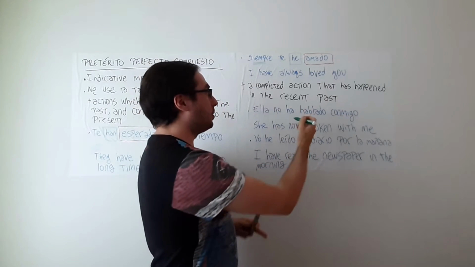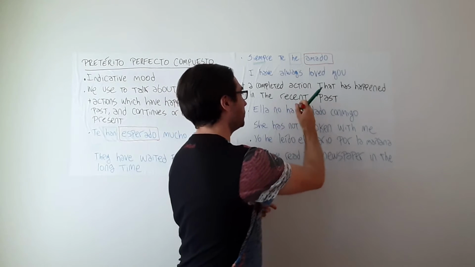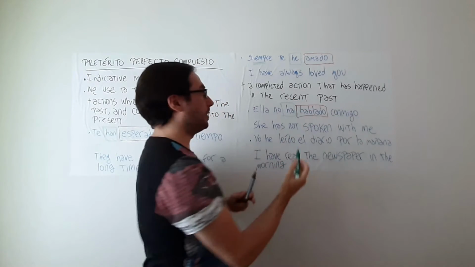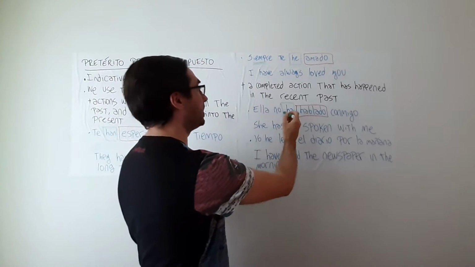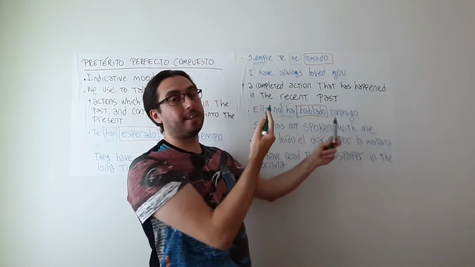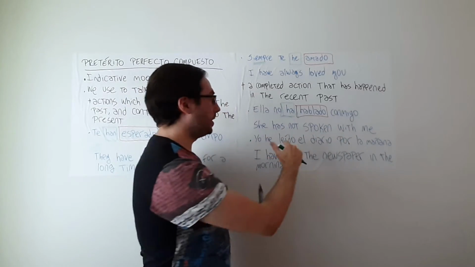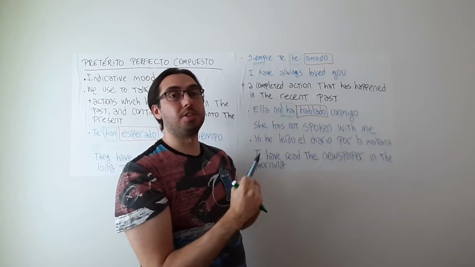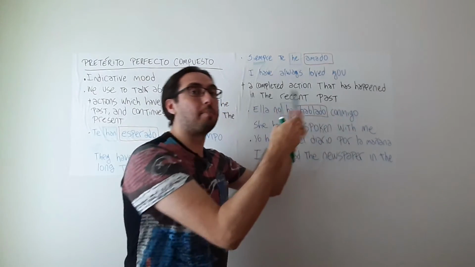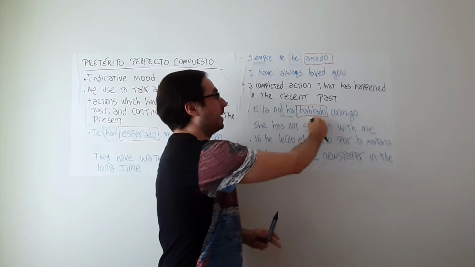So now, the hablado is our action. Here we have ha, indicating that this is again in the past, and in particular in this case, in a recent past. So as we are talking about the speaking, this is an action that is already over. And here we are saying that she has not spoken with me when we saw each other at that moment. So this action of talking did not happen in the past, and as it was in the recent past, we say, ha hablado conmigo.